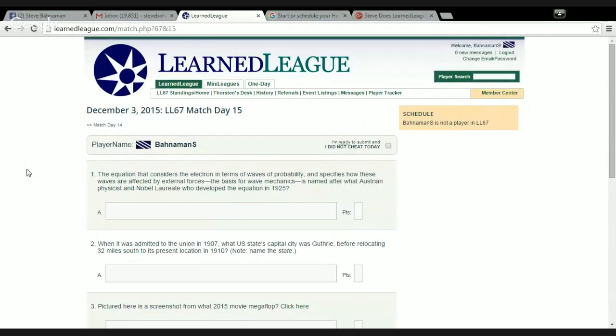All right, first, the equation that considers the electron in terms of waves of probability, and specifies how these waves are affected by external forces, the basis for wave mechanics, is named after what Austrian physicist and Nobel laureate who developed the equation in 1925? If you want to know a wave equation, that's the Schrödinger wave equation.